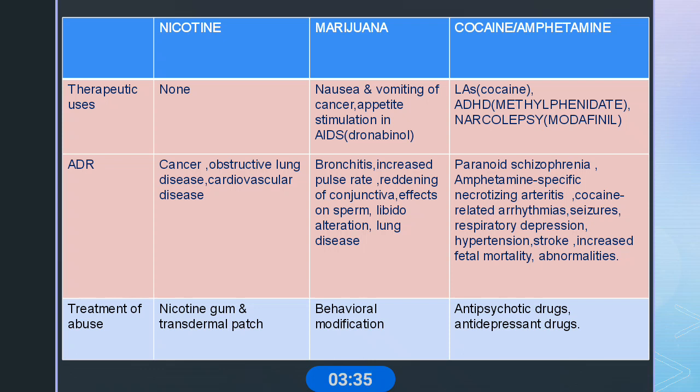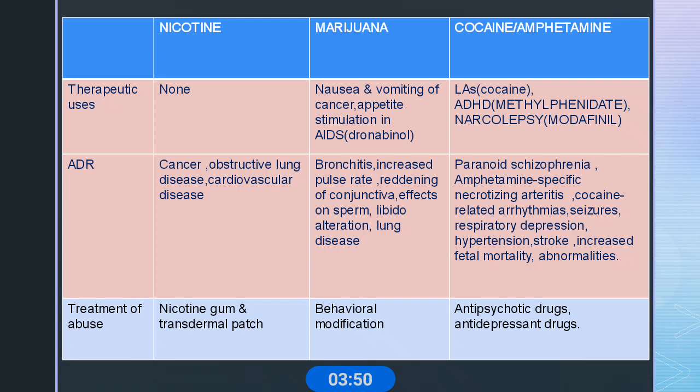Cocaine and amphetamine also have therapeutic uses: cocaine is a local anesthetic, and amphetamine is used in narcolepsy.